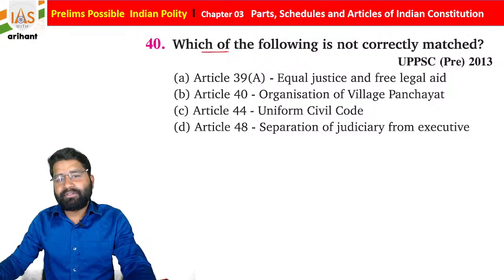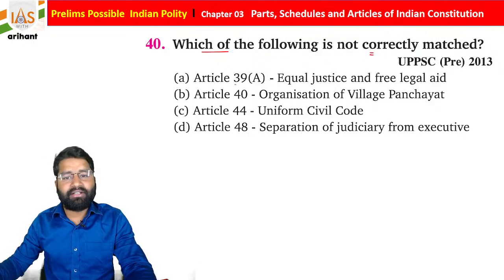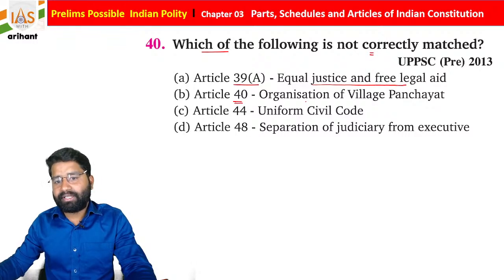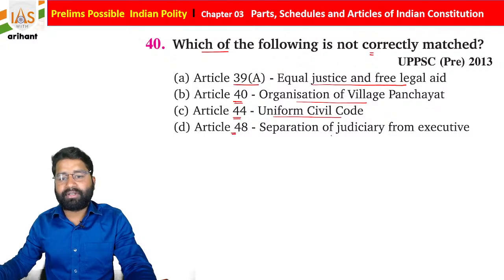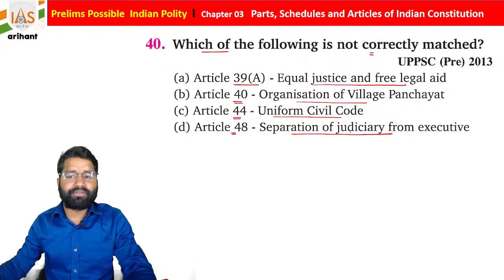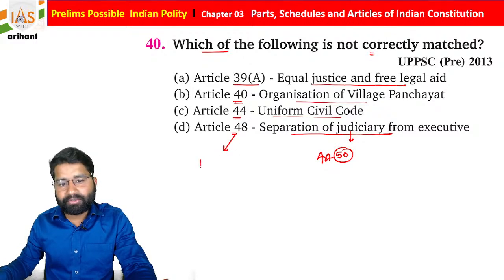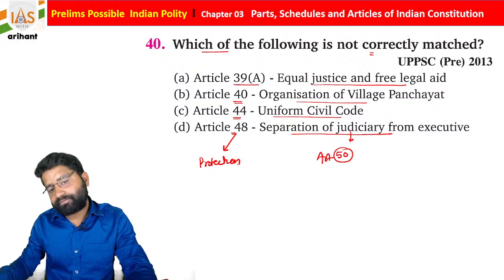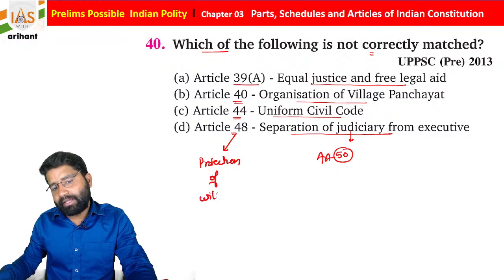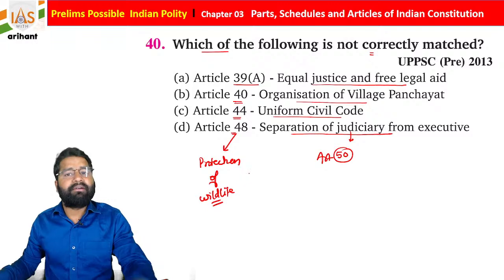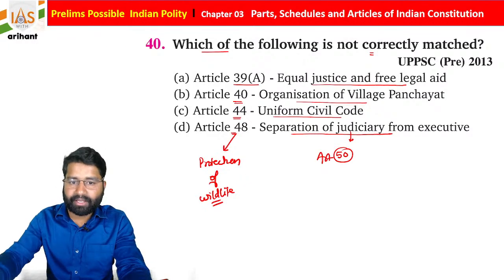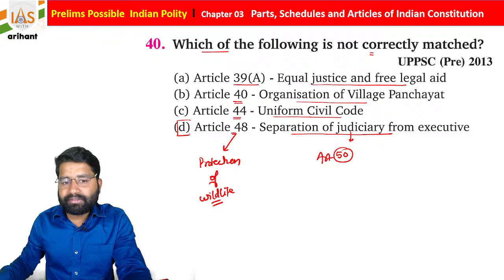Okay, if we move further, which of the following is not correctly matched? Article 39 clause A, equal justice and free legal aid. Article 40, organization of village panchayat. Article 44, uniform civil code. Article 48, separation of judiciary from executive. If we see, separation of judiciary from executive is under Article 50 of the Indian Constitution, and Article 48 is about the protection of wildlife, animal, okay, forest and these areas. Okay, so incorrect is D match.